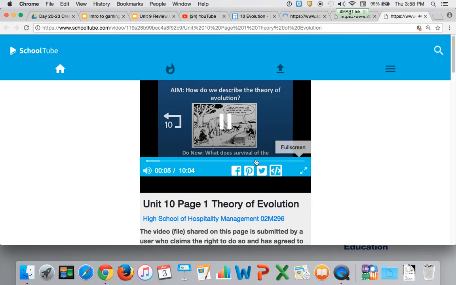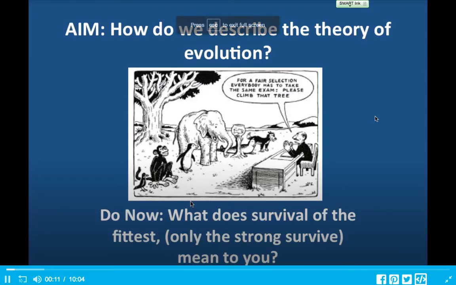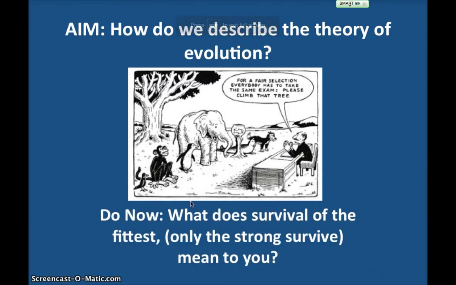Remember, this unit is about evolution. Today's aim will be how do we describe the theory of evolution. So taking a look at this cartoon, it says, for a fair selection, everybody has to take the same exam. Please climb to that tree. Now clearly that plays a role in our understanding of something called survival of the fittest.